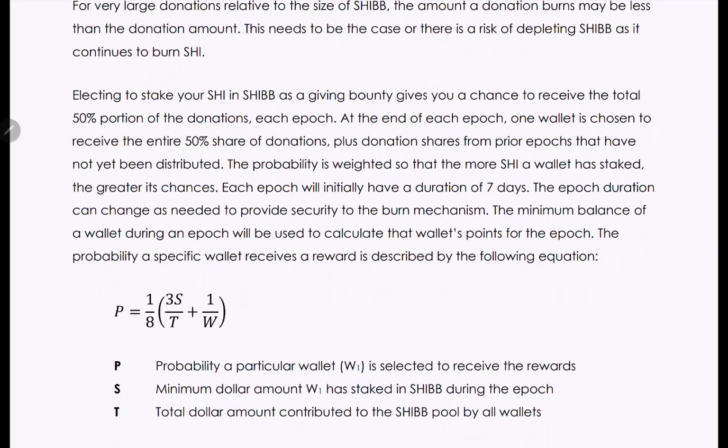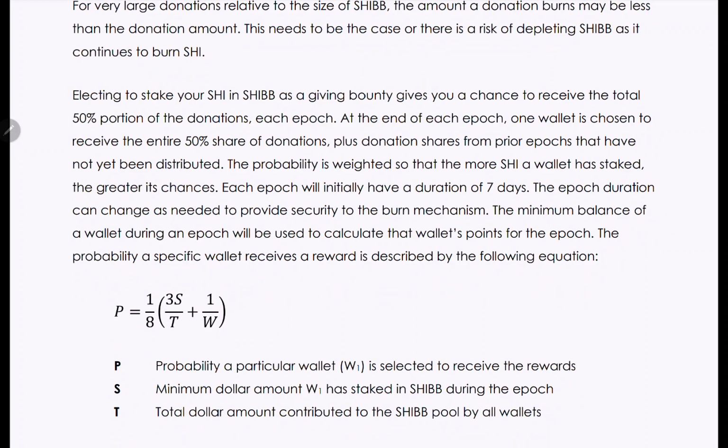Electing to stake your SHI in SHIB as a bounty gives you a chance to receive the total 50% portion of the donations each epoch. At the end of each epoch, one wallet is chosen to receive the entire 50% share of the donation plus donation shares from prior epochs that have not yet been distributed. The probability is weighted so that the more SHI a wallet has staked, the greater its chances.